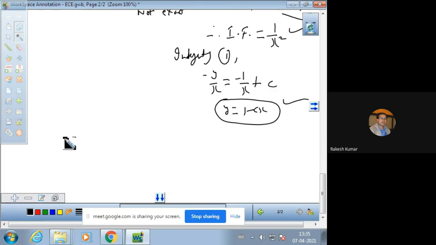Now we have 4 techniques for making an inexact differential equation an exact differential equation. To make these equations exact, we have techniques or formulas. The first formula is, if the equation M dx plus N dy is equal to 0 is a homogeneous equation.